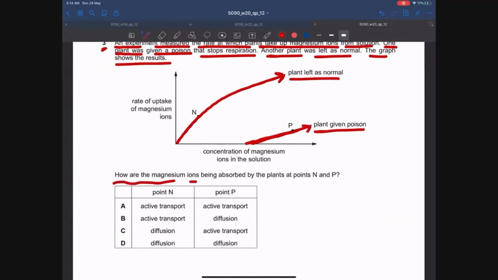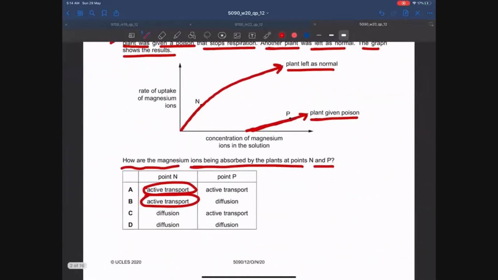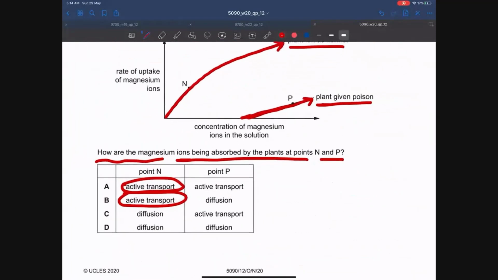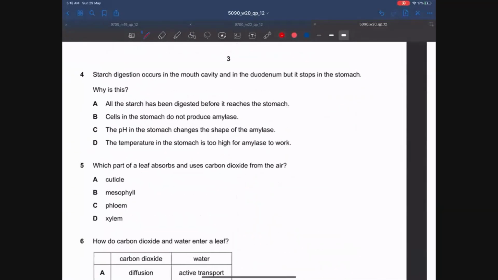So how are the magnesium ions being absorbed by the plants at point N and P? At point N, the ions are being absorbed by active transport because the plant is normal. There is no poison to stop respiration. Respiration is occurring. Enough energy is provided by respiration to carry out active transport, and also the rate of uptake is high. Whereas at point P, the plant is given the poison, the plant cannot respire, energy is not being released, and there is no energy to support active transport. So at point P, the mineral ions are taken up by the cell by diffusion. So the answer is B.